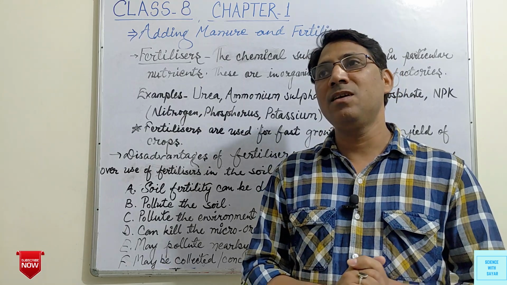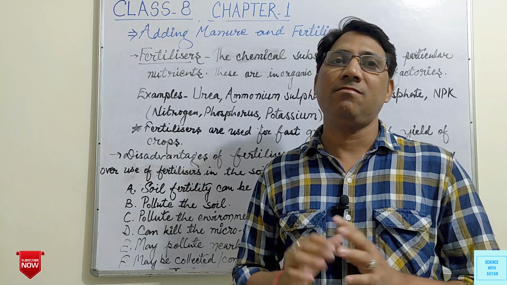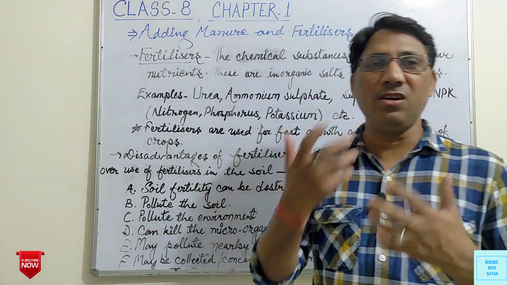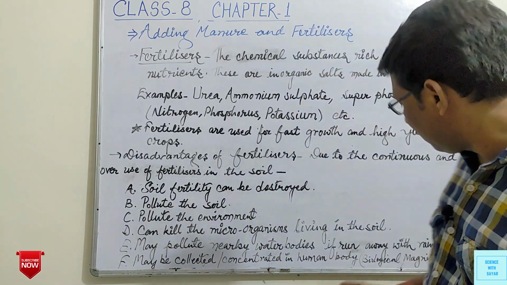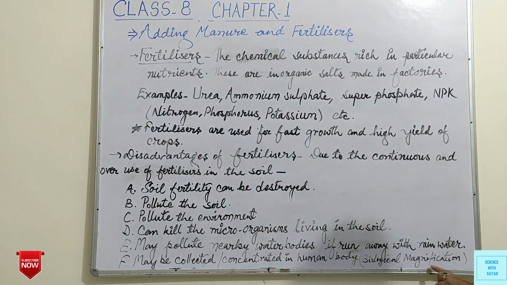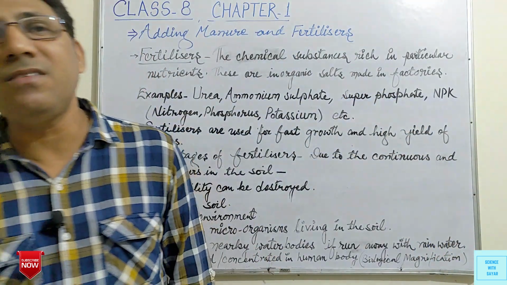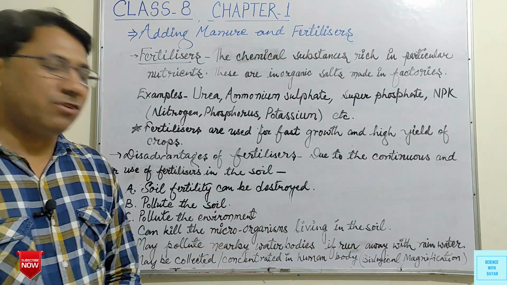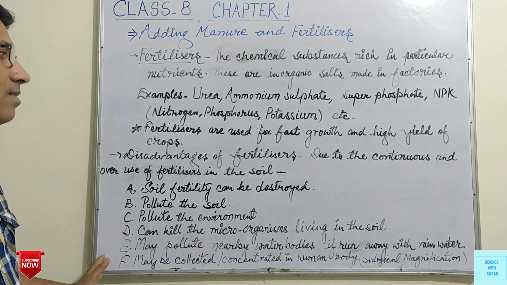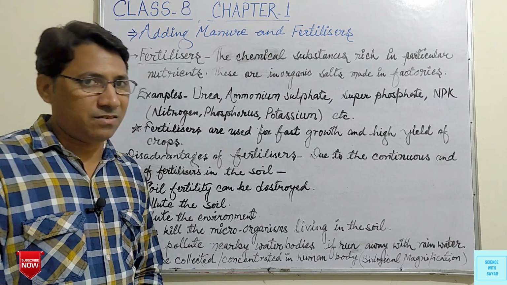Continuous collection or concentration of these chemicals in the human body can also harm our body system. This is known as biological magnification. It means there is a higher concentration of these chemicals ultimately in the human body. So these are the disadvantages of overuse or continuous use of fertilizers.